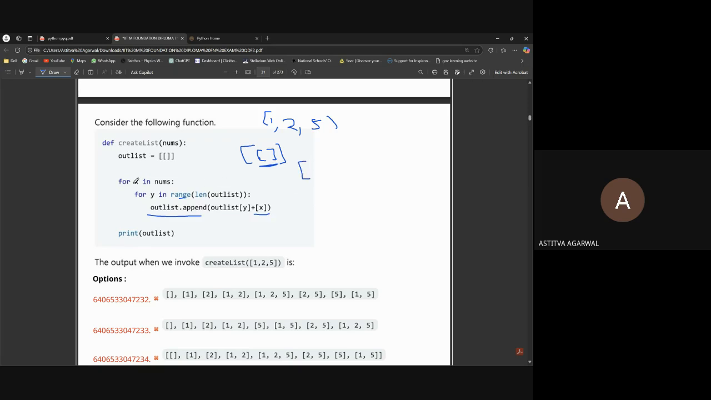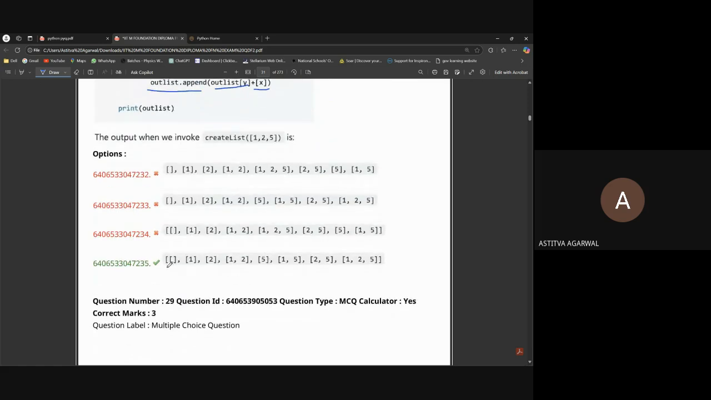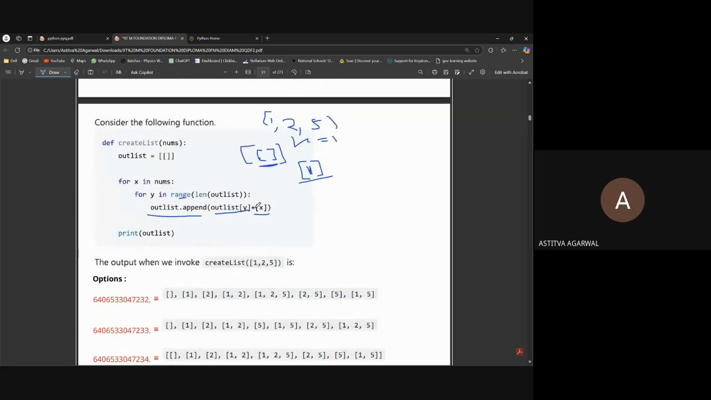We are working on one x. The value of x is equal to 1, because the first is 1. Then we will add this and this. What will be added? First this will be added, then this. This is already added, and we have to add 1. Then it will come out to 2.